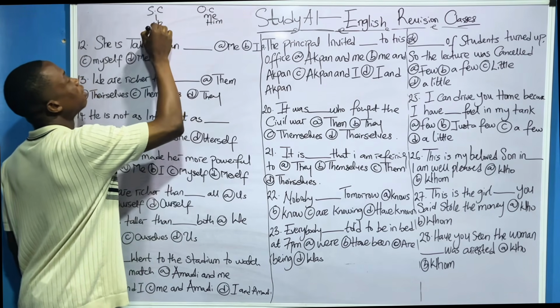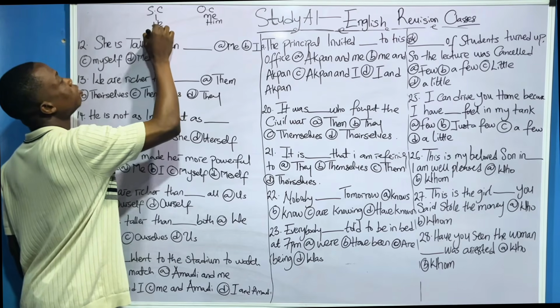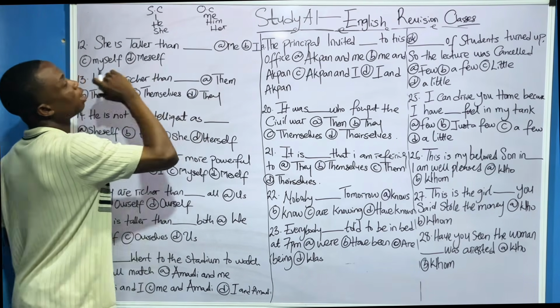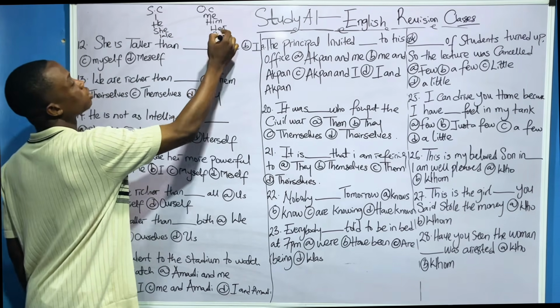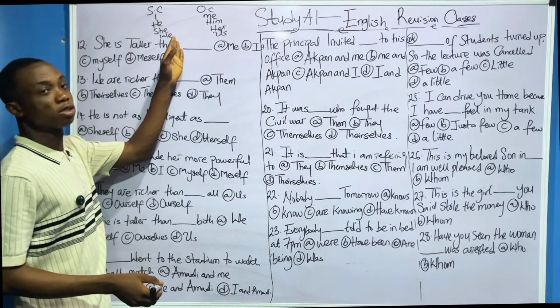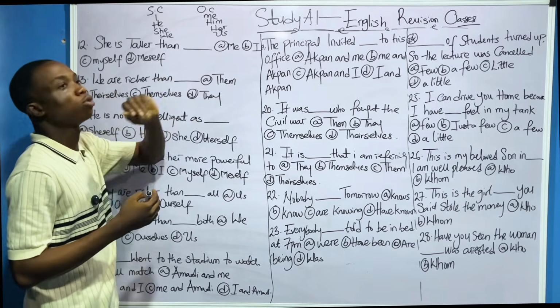We have she and her. We have we and us. You understand? All these are objective pronoun case. All these are subjective pronoun case.